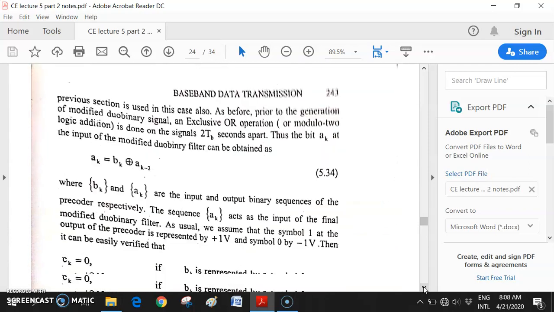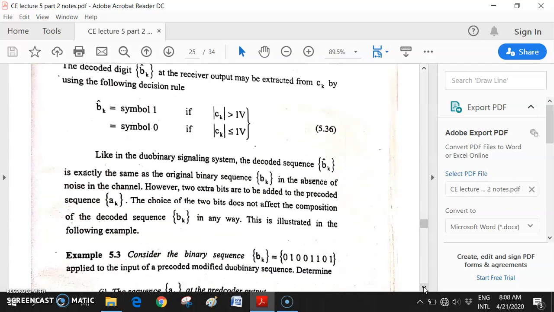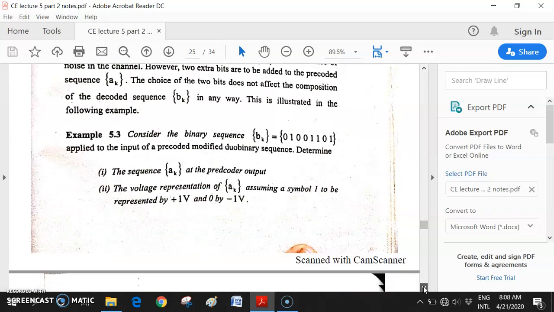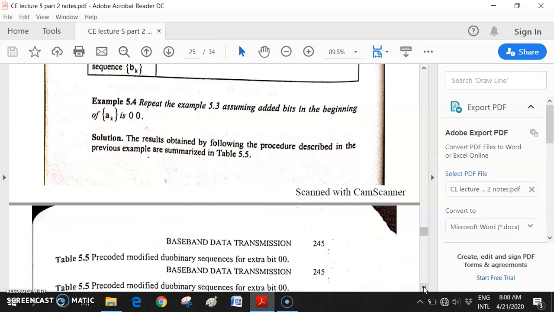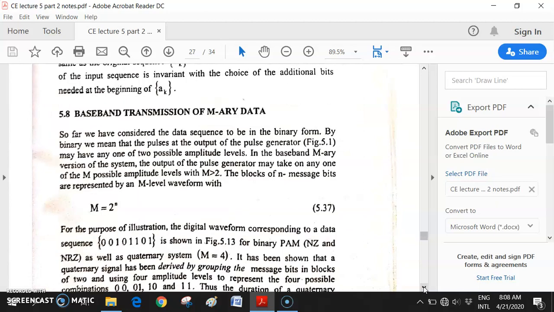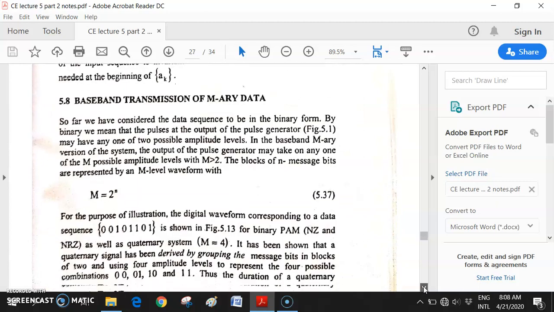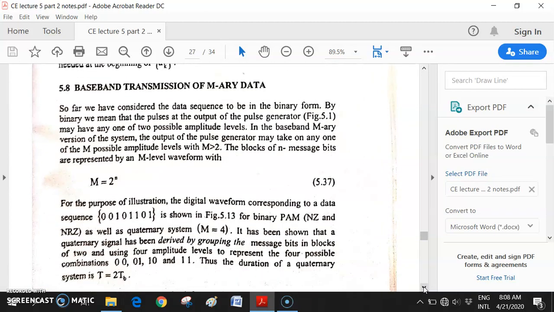After that, what is included in your syllabus? This baseband transmission of M-ary data is included in your syllabus. I already told you what M-ary data is in my last Zoom session.